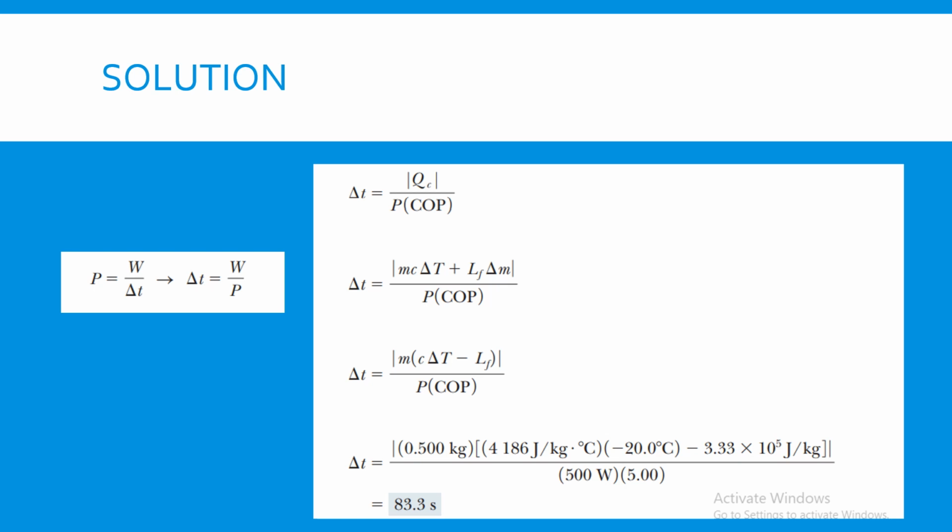We have to take the mass in common, and mathematically delta t equals mass times (c delta T minus LF) over P times COP. If we substitute the values of each variable here, we get that delta t, the time taken for this, is 83.3 seconds.